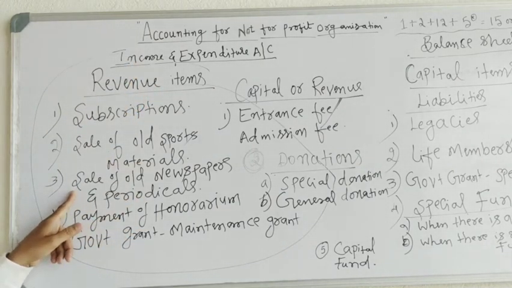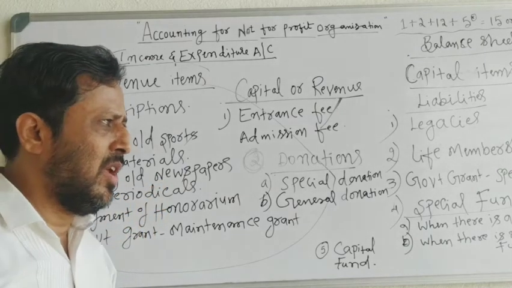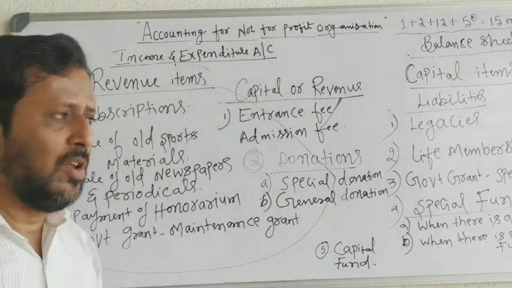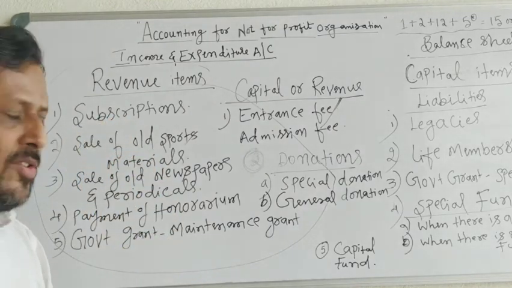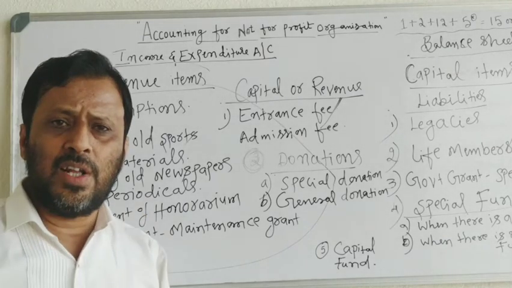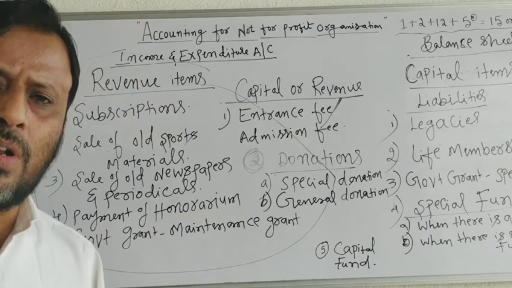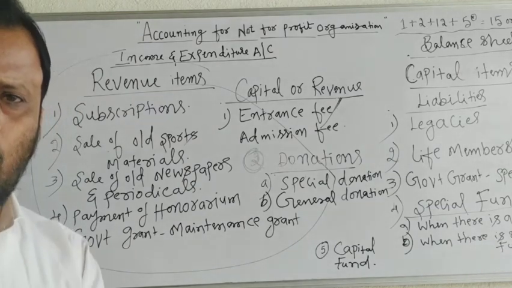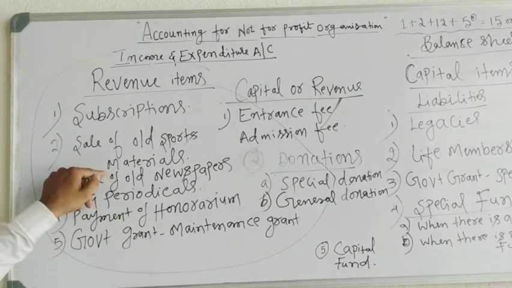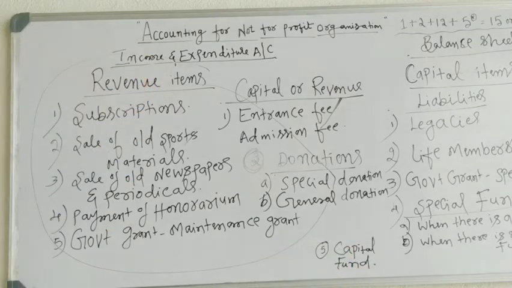Next, sale of old newspapers and periodicals. A library is a not-for-profit organization. A sports club is also a not-for-profit organization. A library will sell its old newspapers and periodicals on a regular basis. Whatever proceeds are received are a revenue receipt, and that revenue receipt will be shown in income and expenditure account on the income side.